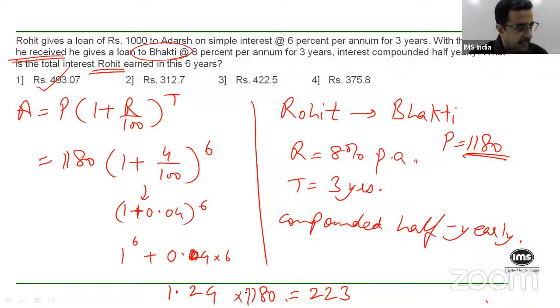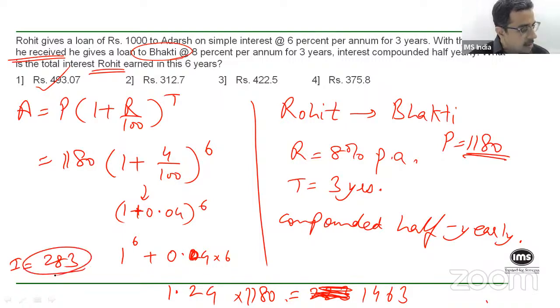And if it is 1,180, then what happens here? You get around 1.24 into 1180, which should be roughly 1463. That is the total amount, from which if I remove 1180, the interest component here is 283. So he received 180 rupees as the interest from the first transaction and 283 as the interest from the second transaction, which means he gets a total of 463.